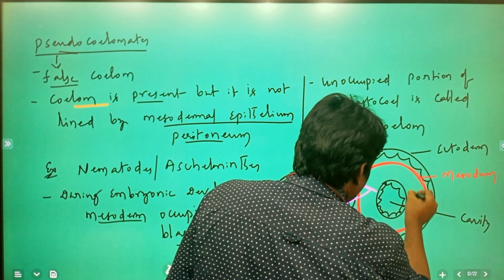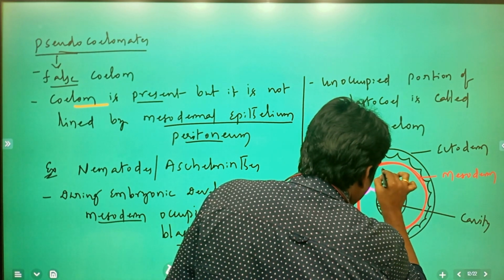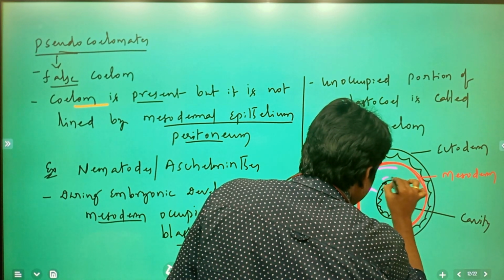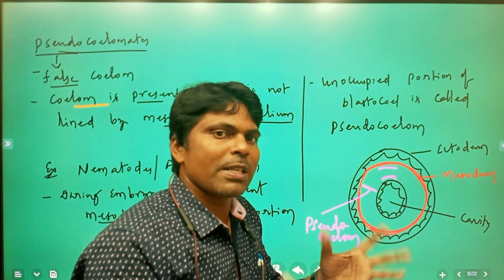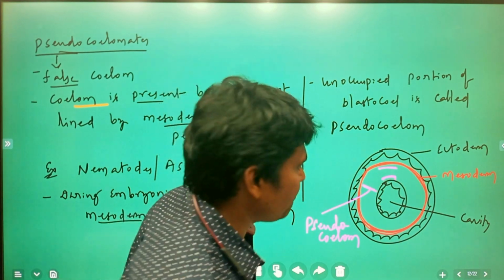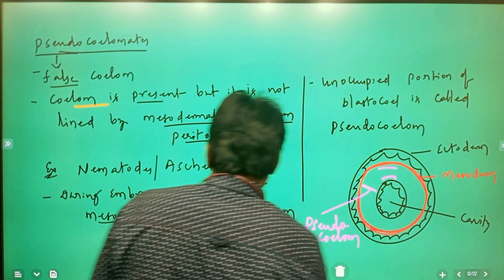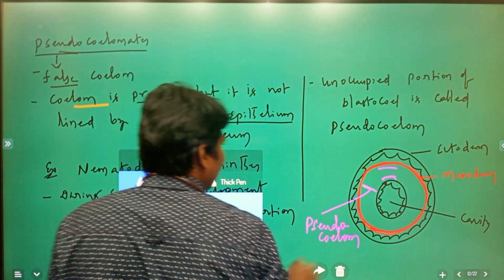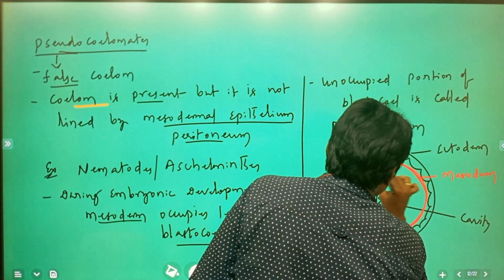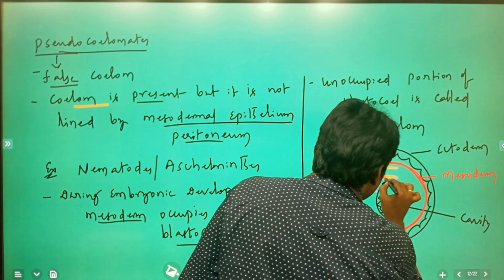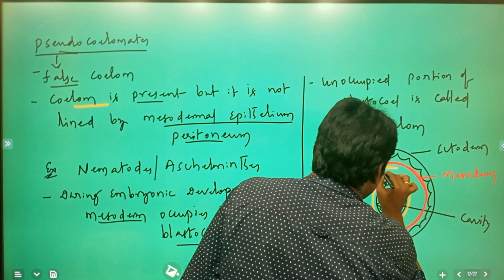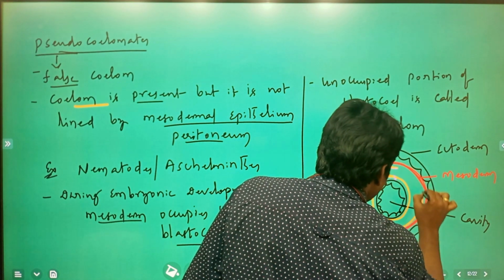Here a lining would have to take place, but that lining does not take place by the mesodermal epithelium. In this region, lining does not take place.